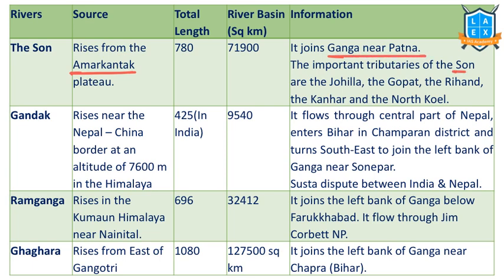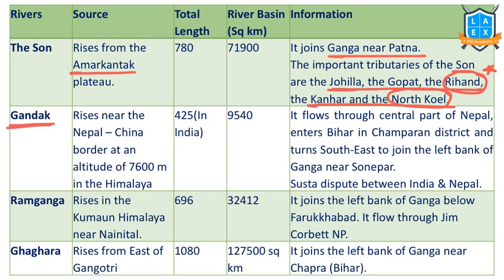The important tributaries of Son include Johilla, Gopat and Rihand, very important. The Rihand Valley project is there. Rihand, Kanhar and North Koel are important, and flow through Jharkhand. So these are some of the tributaries of the Son River.